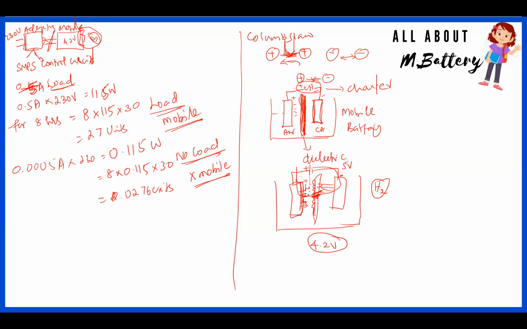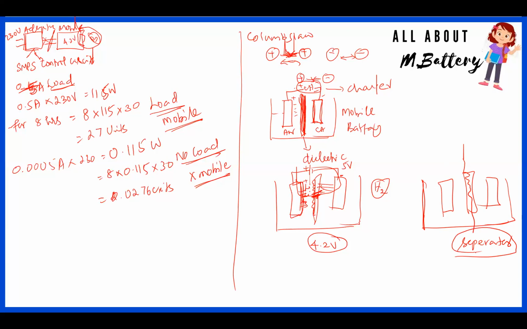Okay. Typically in most of the recent types of mobile chargers, they have the anode and the cathode, and in between, the electrolyte, they have what we call a separator. So this separator is more resistive, more insulating, right? More insulating means it will resist the motion between the anode part and the cathode part, or from the positive to the negative. So this is available in most of the very good or high-end mobile phone chargers.